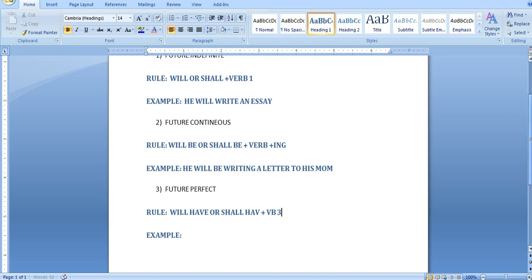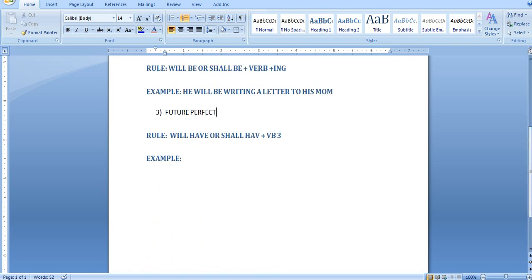Let me scroll down a little bit. Sorry for this, I did something wrong. Okay, so here you can see the rule will have. Sorry, I just forgot to add E after have. I just wrote HAV, sorry for that. You can see here will have or shall have plus verb 3, verb's third form. And now let's see some easy examples.